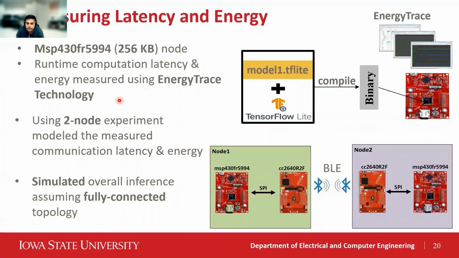So now we know that Denny can effectively partition neural networks across a smaller number of nodes. How does this impact the resulting latency and energy? To measure the impact on latency and energy, we executed each partition binary on an MSP430 device with 256 KB of memory. The runtime latency and energy were measured using EnergyTrace technology. Since our experiments with numerous partitioning schemes involved up to 100 nodes, we modeled the network rather than manually setting up the topology of the experiment each time.